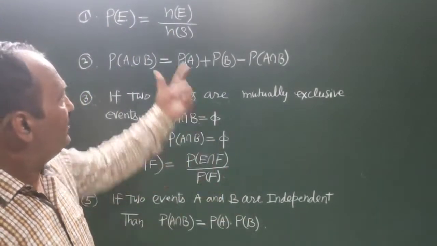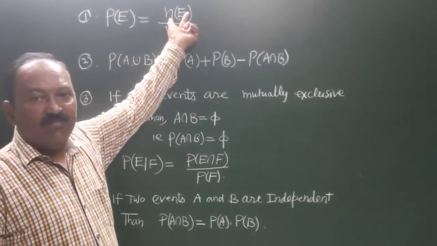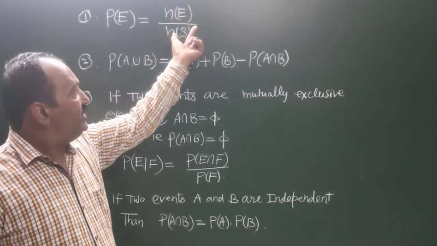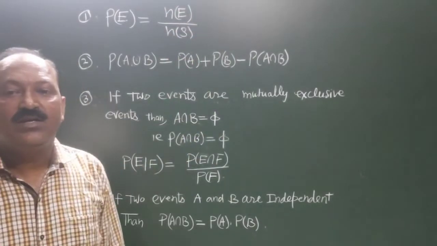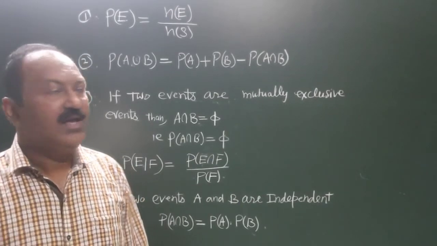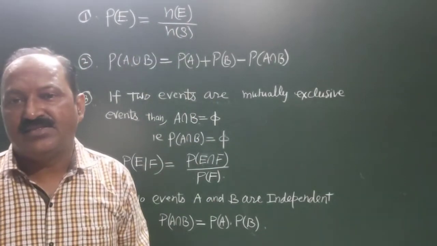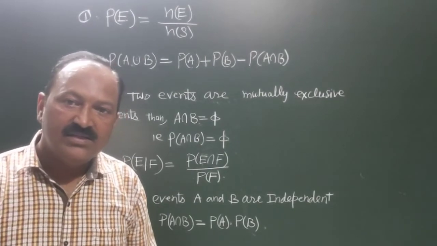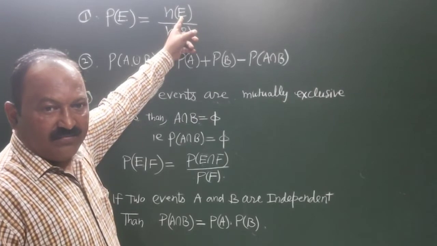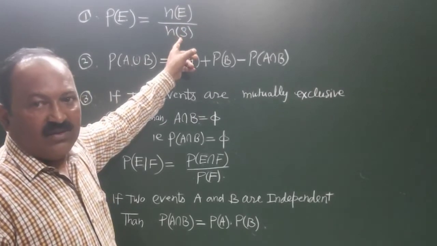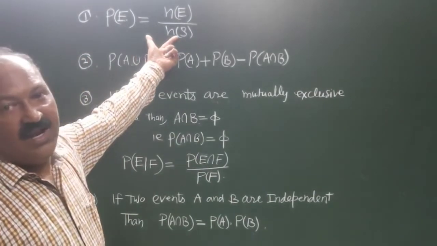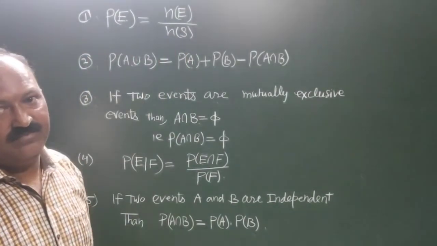E, and that is equal to the number of favorable outcomes to the event E divided by the total number of possible outcomes of that event, n of E upon n of S. In other words, the number of points in the event over the number of points in the sample space. So this is the mathematical definition of the probability.